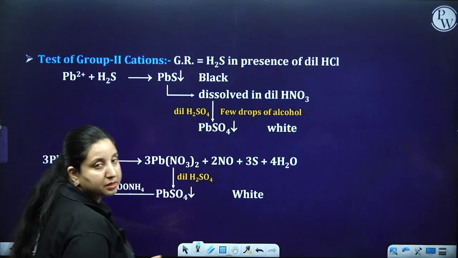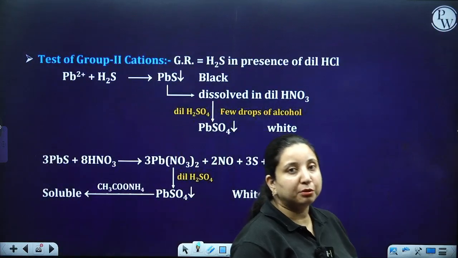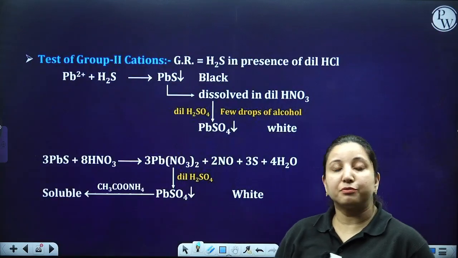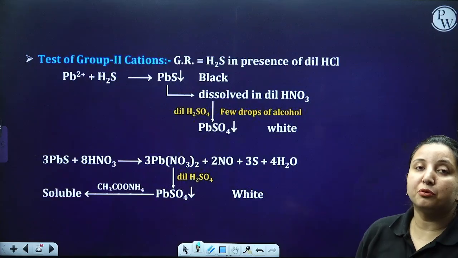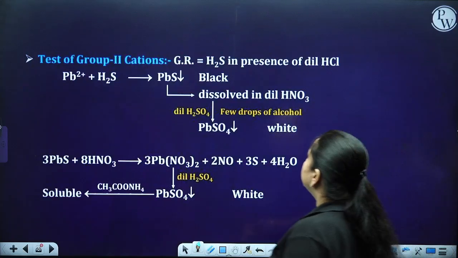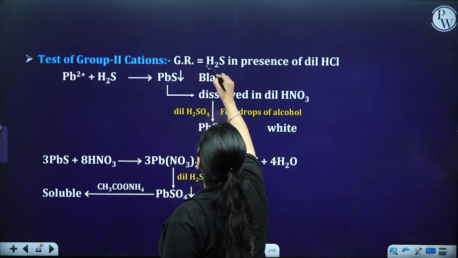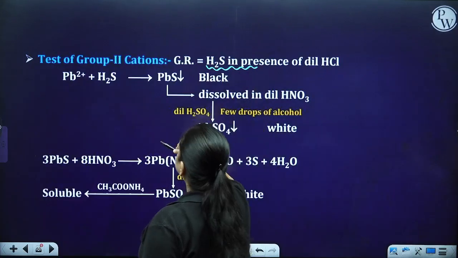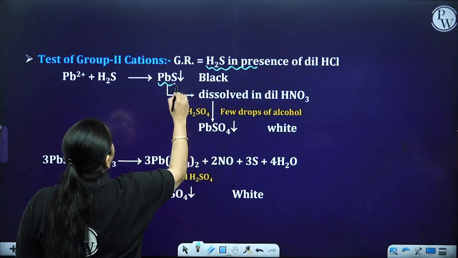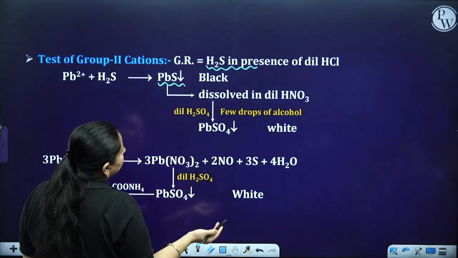Now, say suppose my group 1 was not present, so I have to move to group 2, and I got the observation for group 2. So what I have to do is the confirmatory test for group 2. The group reagent was what? H2S in the presence of dilute HCl. So I had the possibility of lead sulfide, black in color.